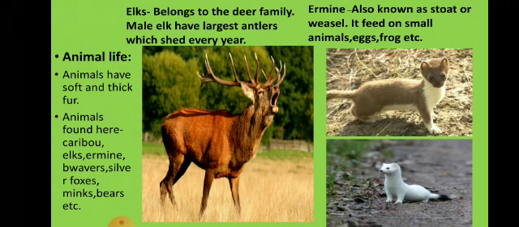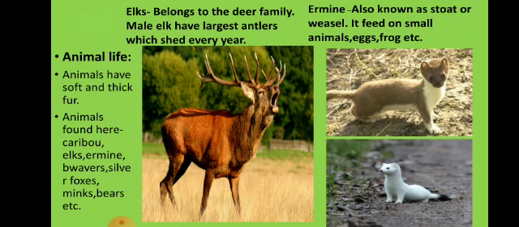Antlers means ते शिंग, जे त्याच्या डोक्यावर शिंग दिसत आहे. So they are having very large antlers and male elks shed it, म्हणजे ते गळून पडतात. जसं आपले लहान मुलांना दात येतात दुधाचे, and at specific age the milk teeth fall and you get another set of teeth. Similarly, this male elk have the largest antlers and it sheds every year. ते आपोआप मोठे झाले की गळून पडतात आणि मग तिथे पुन्हा नवीन शिंग येतात.